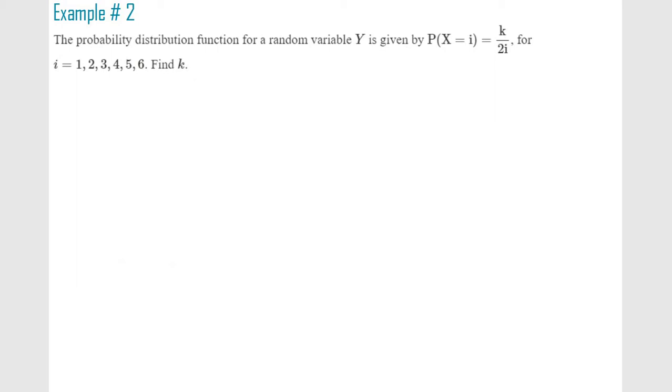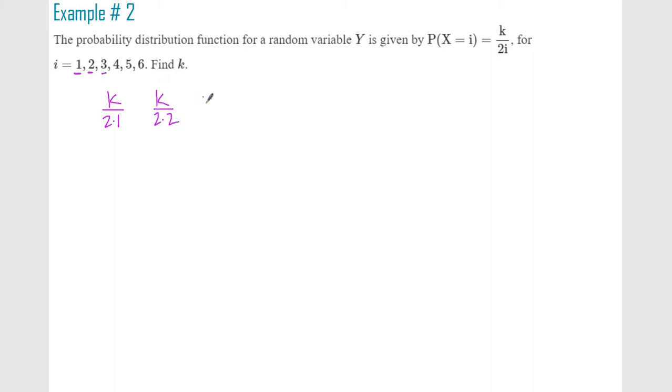Okay, so here's another example. Don't be thrown off by all the variables. Notice it says for when i is these different numbers. So let's focus on when i is 1. That means x equals 1. That would be k over 2 times 1. When I plug in 2, that would be k over 2 times 2.